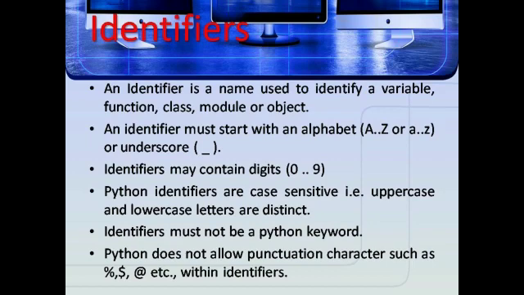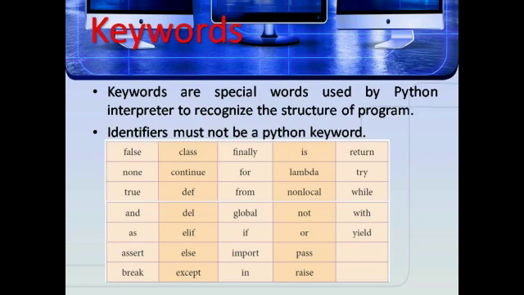Python identifiers are case sensitive, that is, uppercase and lowercase letters are distinct. Identifiers must not be a Python keyword. Python does not allow punctuation characters such as percentage, dollar, etc. within identifiers. Keywords are special words used by the Python interpreter to recognize the structure of a program. An identifier must not be a Python keyword.